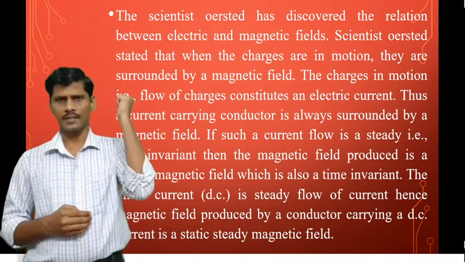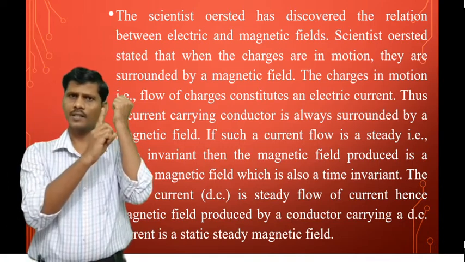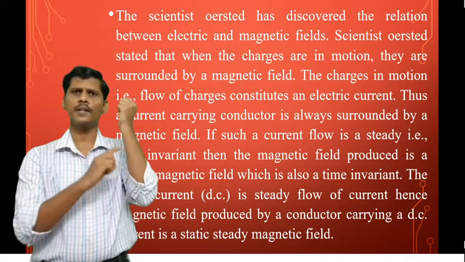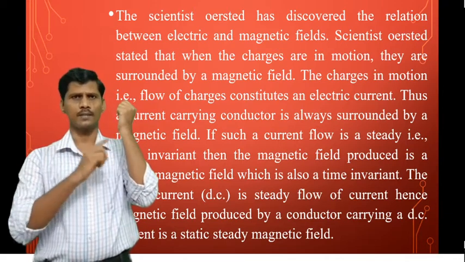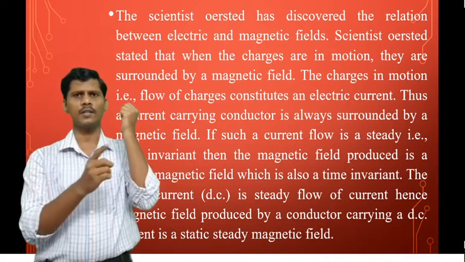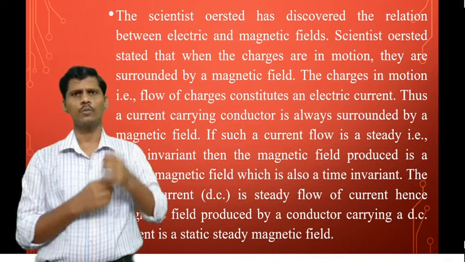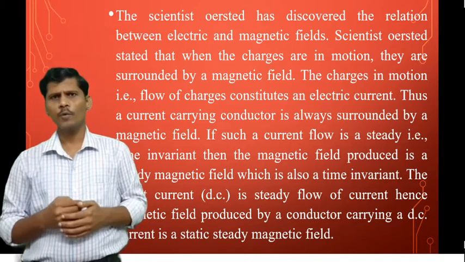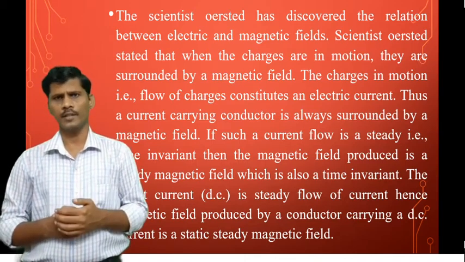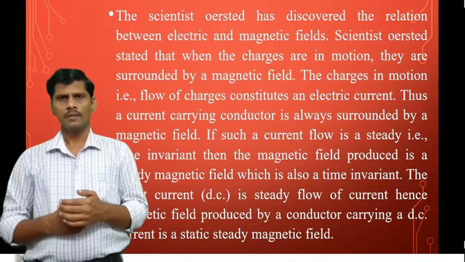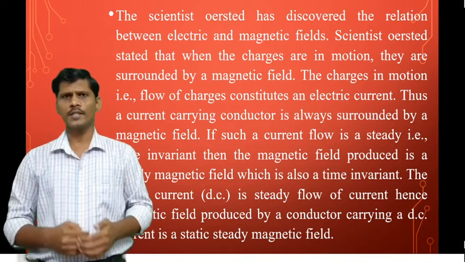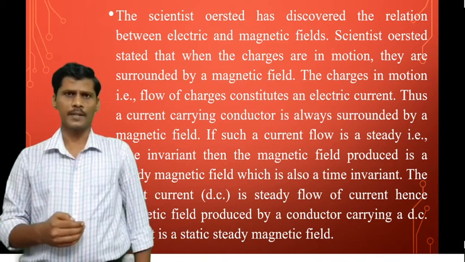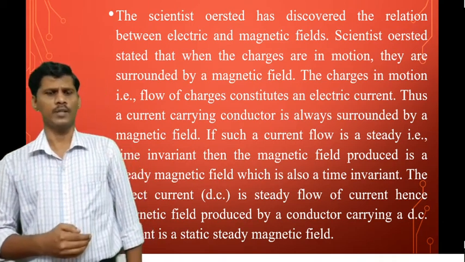This is the conductor. This conductor carries the current I amperes, and it produces the magnetic field around the conductor. And the magnetic flux lines are always in closed form. If such a current flow is steady, that is time invariant, then the magnetic field produced is a steady magnetic field, which is also time invariant.